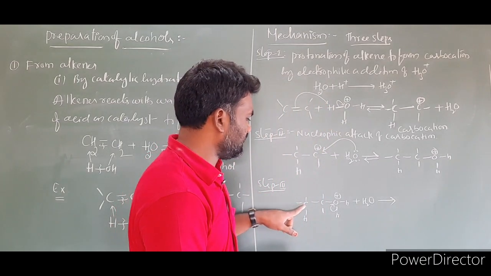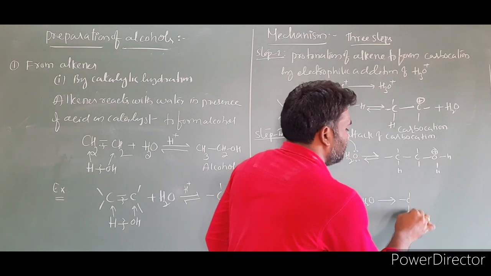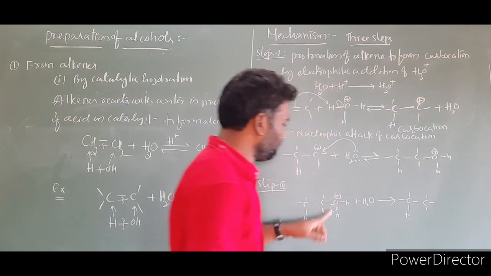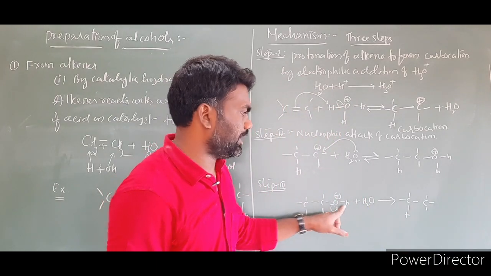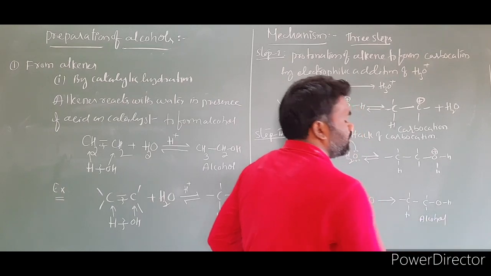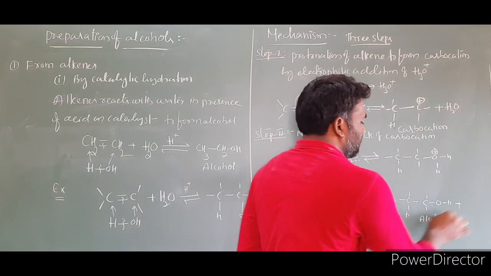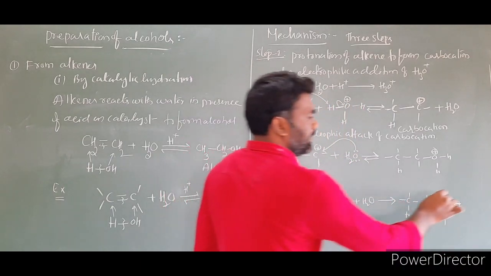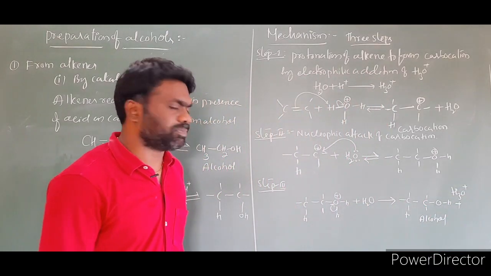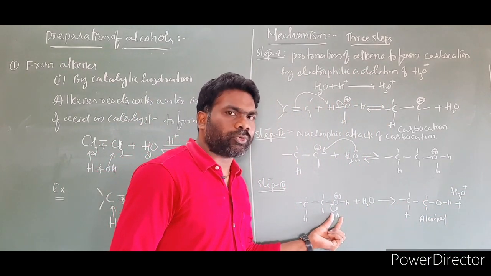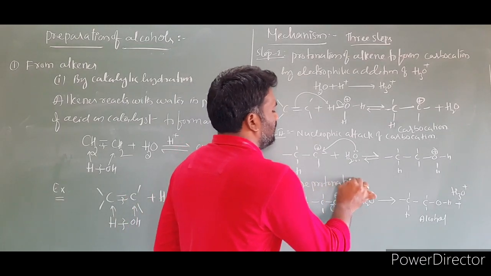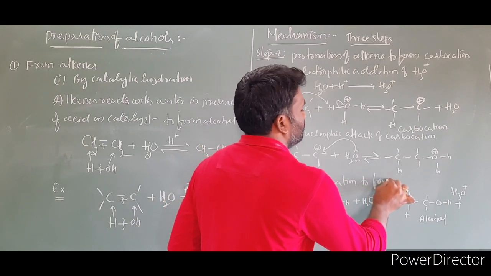So write it again. CH, this one, CH, two bonds remain the same, and this is CH, and the remaining part, since this proton is removed, is OH. The product formed is alcohol. In addition, one more byproduct is water. This H2O takes this proton, converting into H3O plus. H3O plus is formed. So this is step 3. What did we do in step 3? We removed a proton. Removing a proton means deprotonation. Deprotonation to form alcohol.